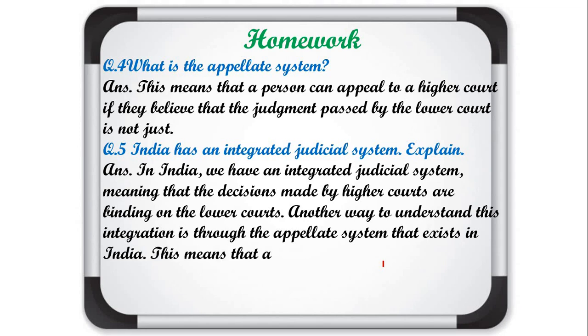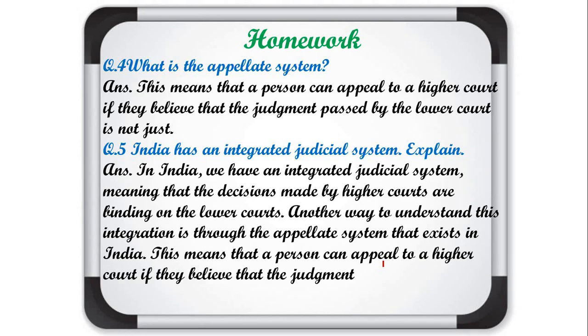This means that a person can appeal to a higher court if they believe that the judgment passed by the lower court is not just or justified. So, understood? Yes. So these were the homework solutions of lecture 2.